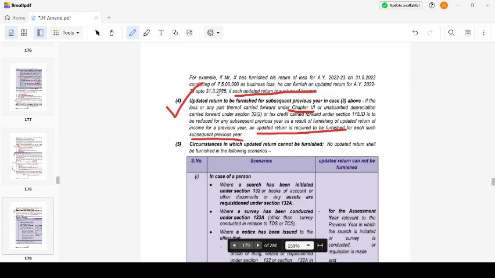But before this, the next assessment year also comes, right? So I have set off these losses. Then I have to update my next year's return also. Okay, that is what I've given.